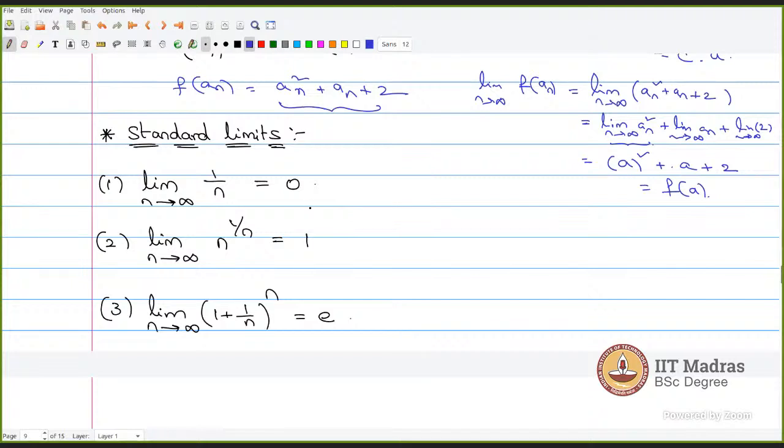Now let's see some standard limits. These are all well-known limits to us. As n tends to infinity, 1 by n will tend to 0. This is a very good standard. Sir, on the limit n tends to infinity, a_n square becomes A square.